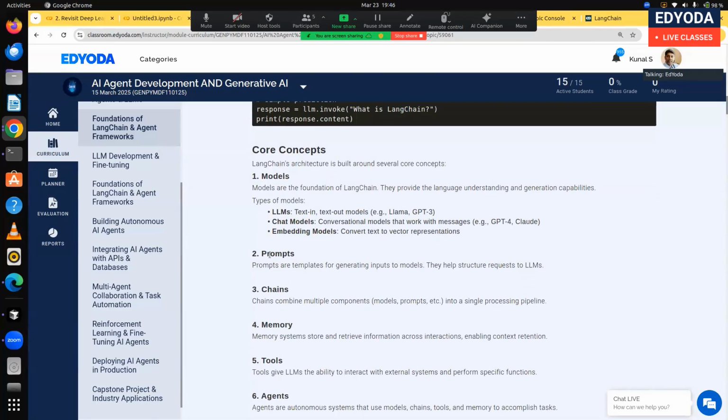Prompts, right? First is the model, which you understood, which means that you can use any LLM model. You can use an embedding model, and we'll see later how to include vector databases like Chroma DB and others. Next is prompt. This is another concept in it.